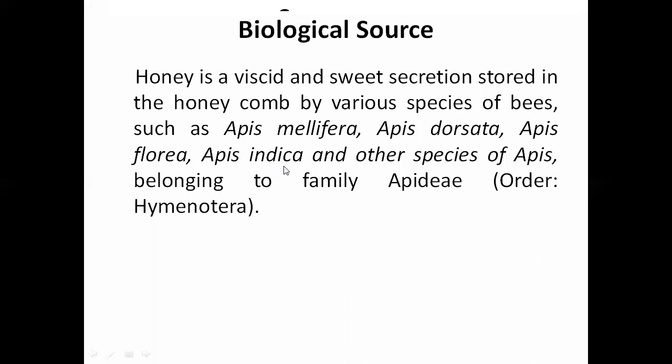These are the four species names, and other species of the Apis genus. It belongs to the family Apidae, and the order Hymenoptera.